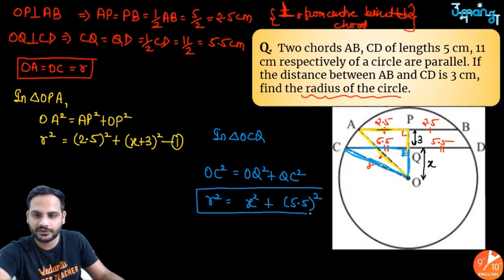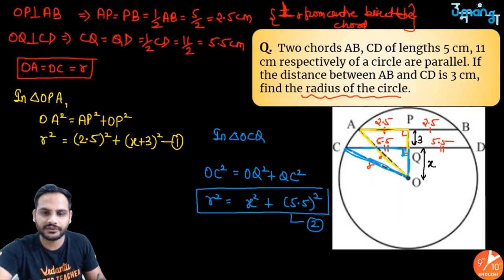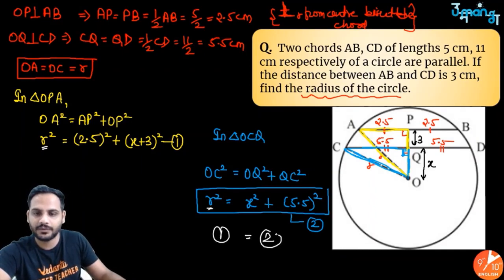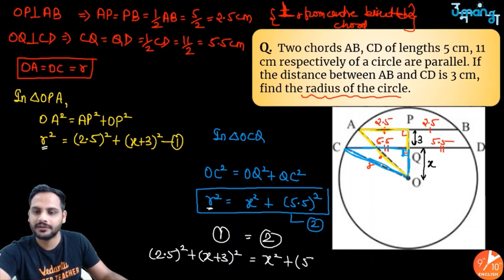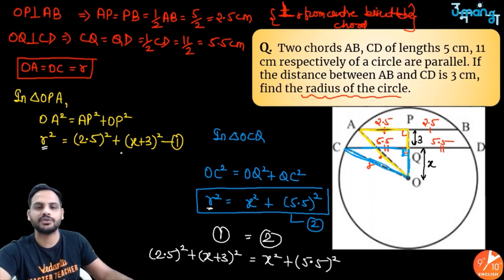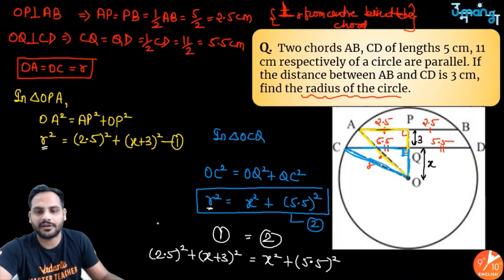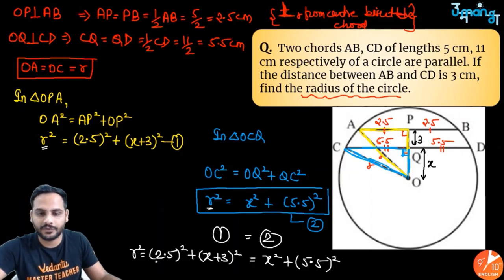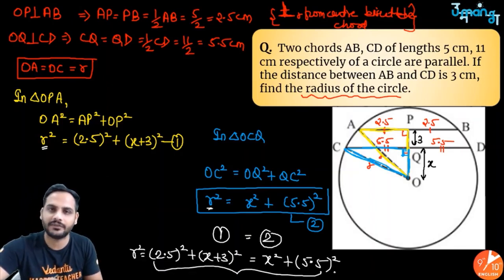This is my equation 2. Now, both equation 1 and equation 2 are representing R square. So I can say equation 1 and equation 2 must be equal. So (2.5)² plus (x plus 3)² is equal to x² plus (5.5)², because both the equations are representing radius square only. Correct? So let us solve this part and get the value of x first.